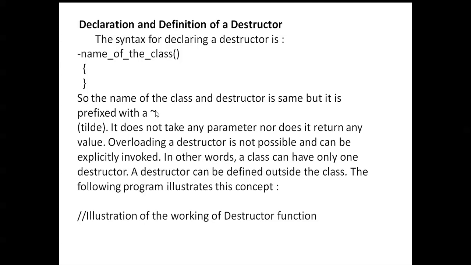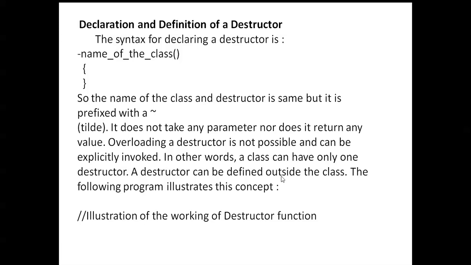The tilde symbol is also called the negation symbol. It does not take any parameters, nor does it return any value. Overloading a destructor is not possible, and it can be explicitly invoked. In other words, a class can have only one destructor. A destructor can be defined outside the class.